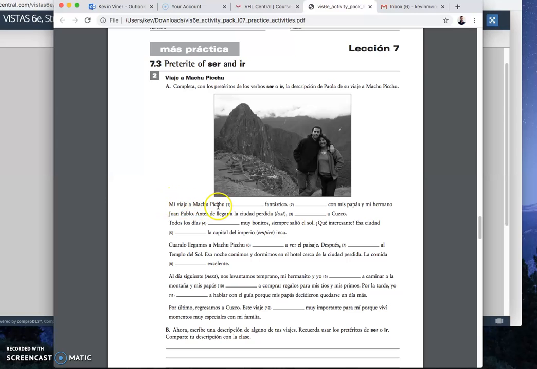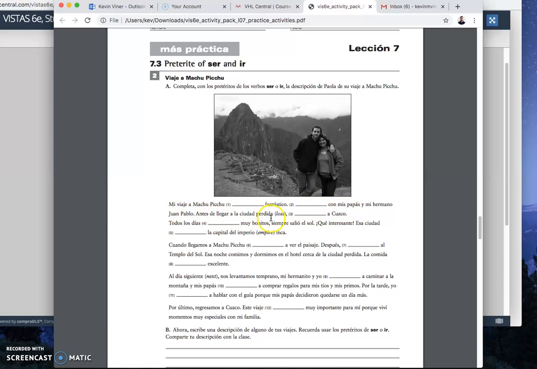Mi viaje a Machu Picchu blank fantástico. Pause it. And we're back. Mi viaje a Machu Picchu fue fantástico. This would be the use of ser, was, right? Blank con mis papás y mi hermano Juan Pablo. Pause it. And we're back. Fui con mis papás y mi hermano Juan Pablo, right? I went. This would be ir.